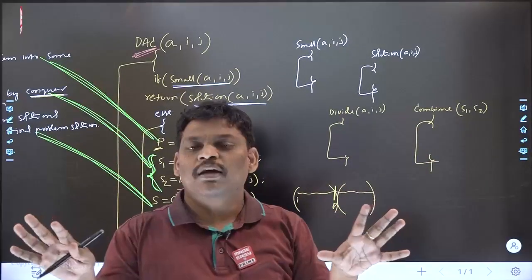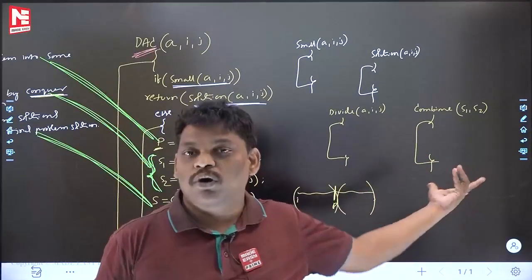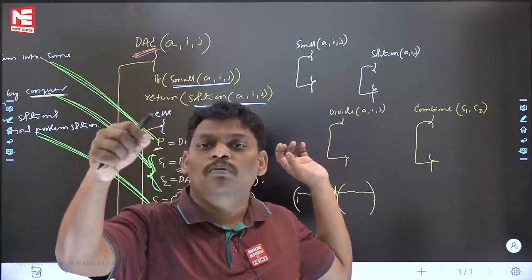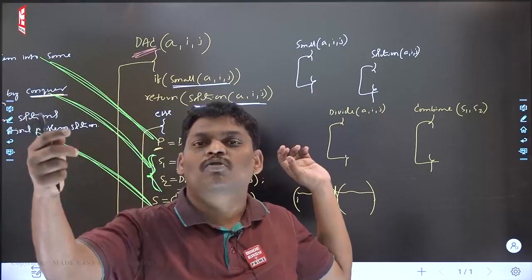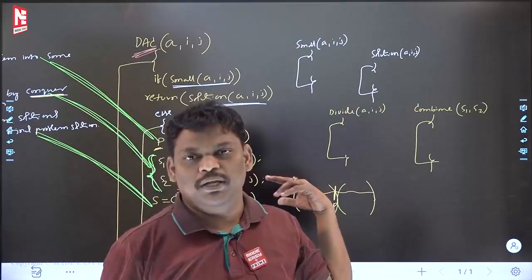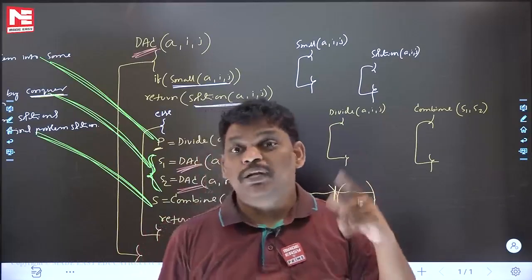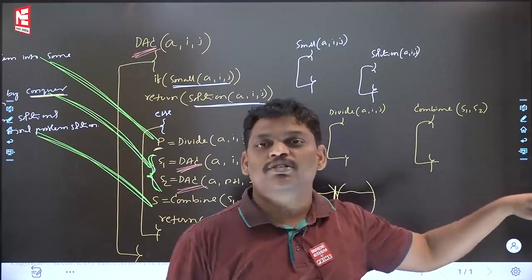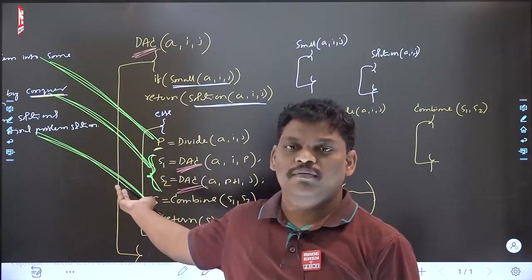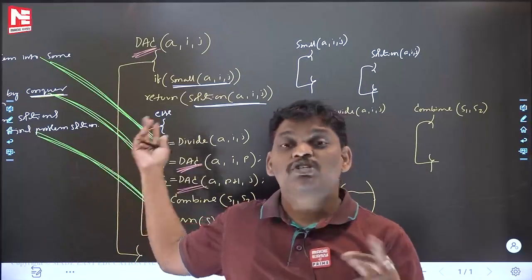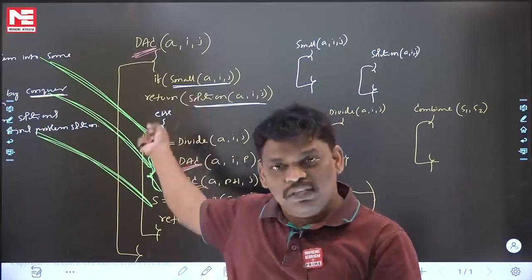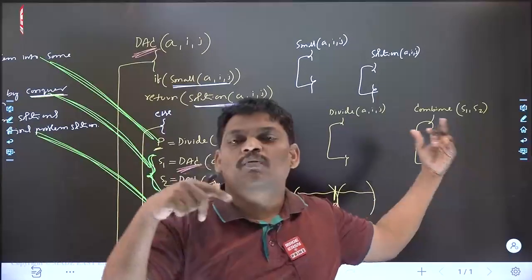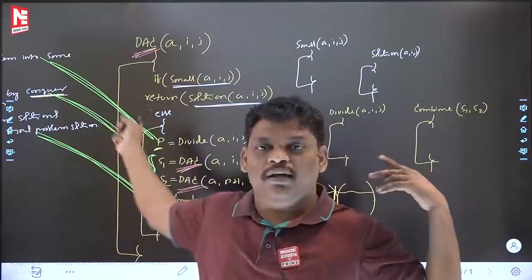Suppose that I don't know how to write it. I am facing some difficulty. What is the meaning? Your problem cannot be solved using divide and conquer, according to your opinion. So please remember this one: if you can fill those gaps, that is the indication that your problem is an application of divide and conquer. To solve your problem using this algorithm, you have to fill that gap. If you are able to fill the gap, your problem is one of the applications of divide and conquer.